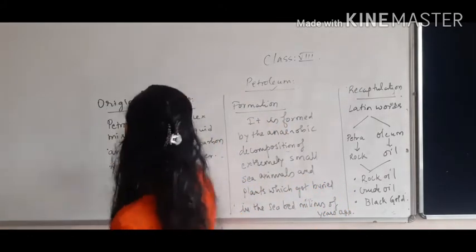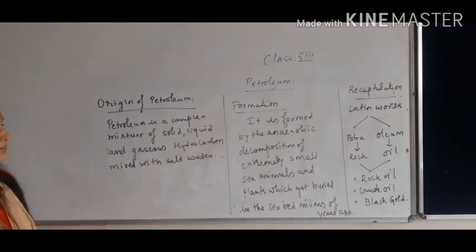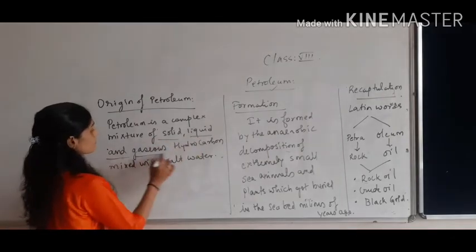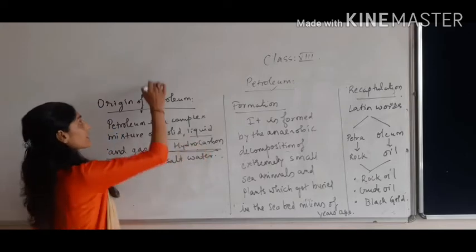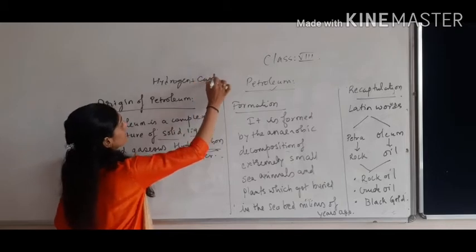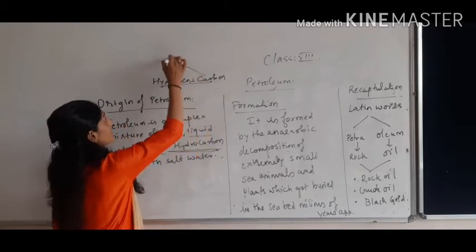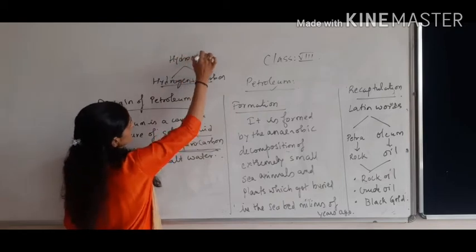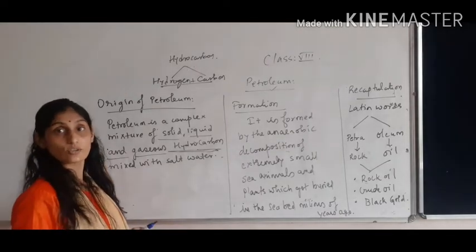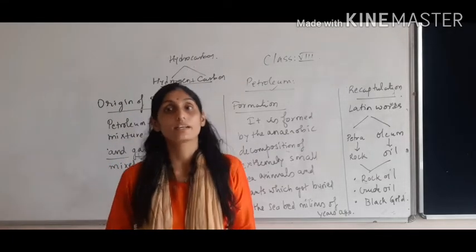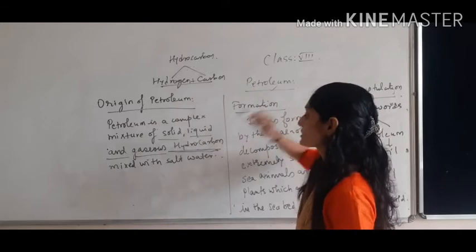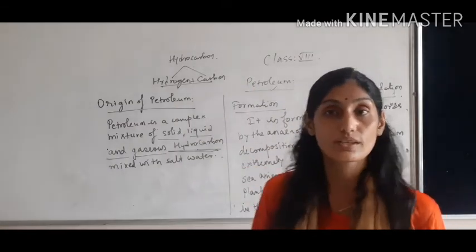Now we learn about the origin of petroleum. What is petroleum? It is a mixture of solid, liquid and gaseous forms of hydrocarbon. Now what is a hydrocarbon? The compounds which have hydrogen and carbon in them are named hydrocarbons, children. So petroleum is a complex mixture, in solid, liquid or gaseous form, mainly containing hydrogen and carbon, mixed with salt water. So that is the origin of it.